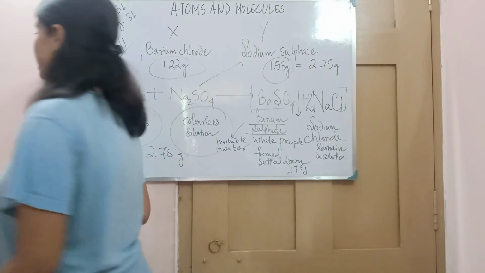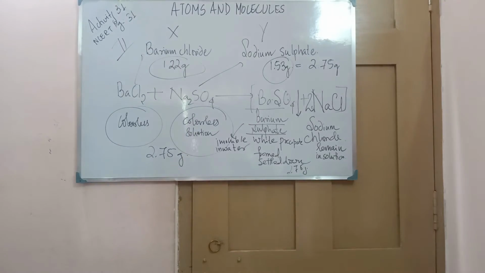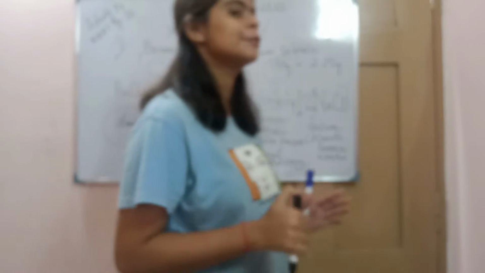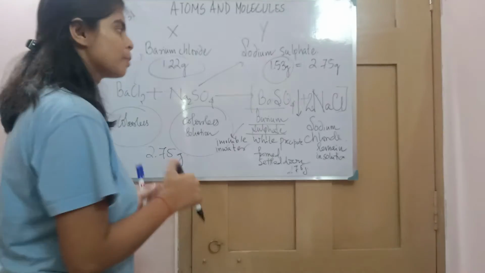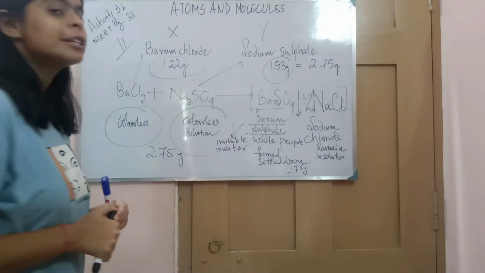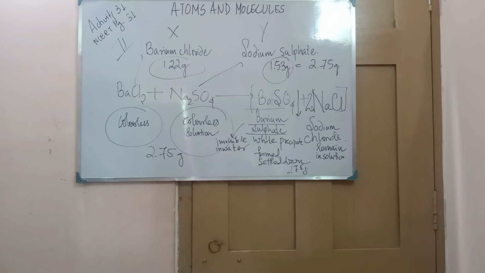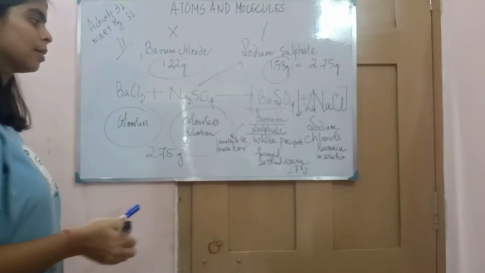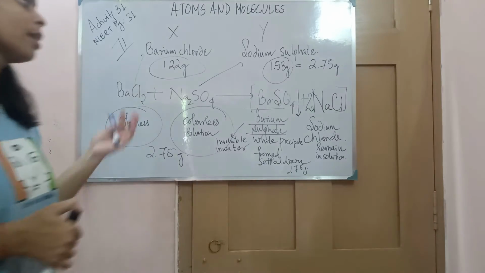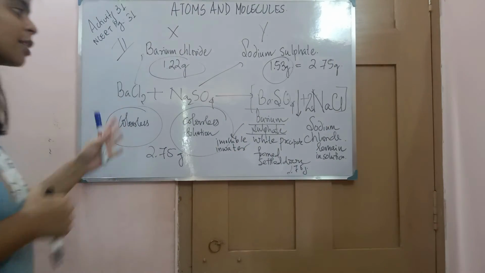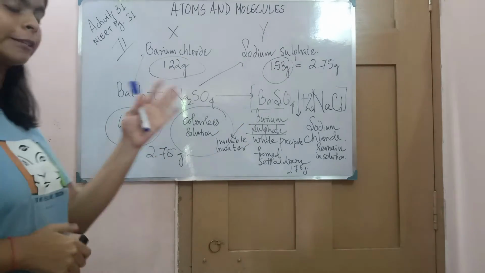So you are seeing that it is following the law of chemical combination, that is the law of conservation of mass, that before and after reaction the mass remains the same. But individual masses can be different, as I told you, while the overall mass of the reactant and the product will remain the same.